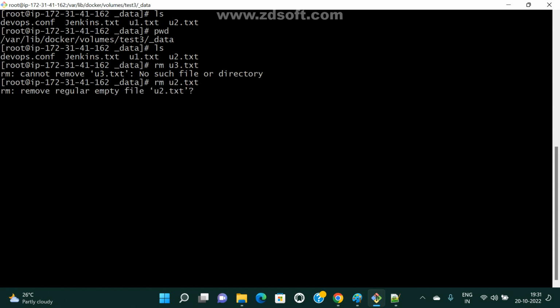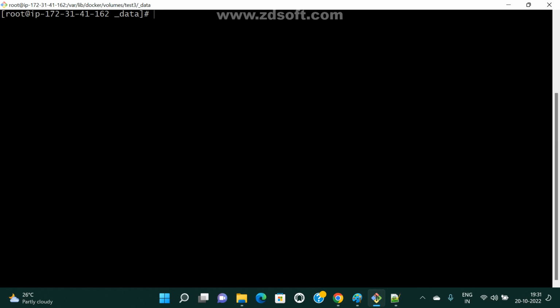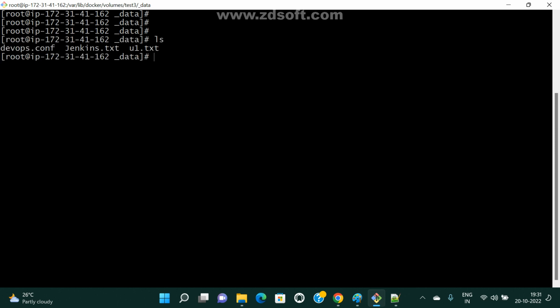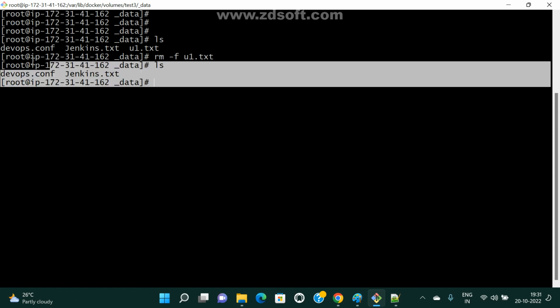Now ls, now see here. Now I removed it. The remaining story is the same, like Linux. If you don't want it, we can remove with rm -f u1.txt. Now we can see only the remaining files. Now if you attach this volume to any container, we can see these files in that container also. So that is the story.